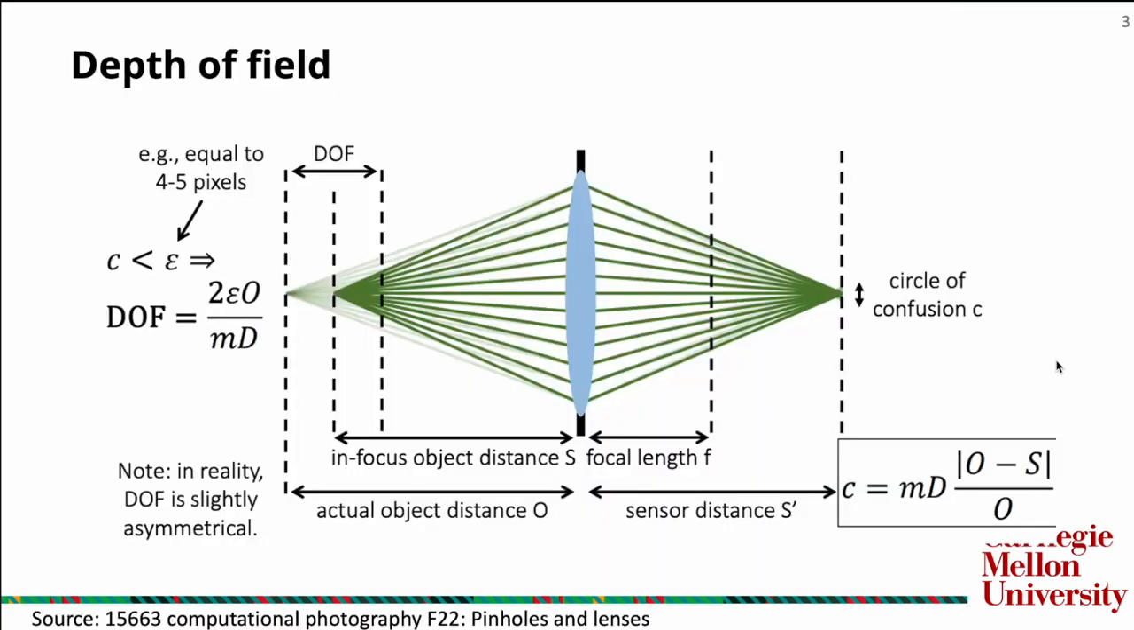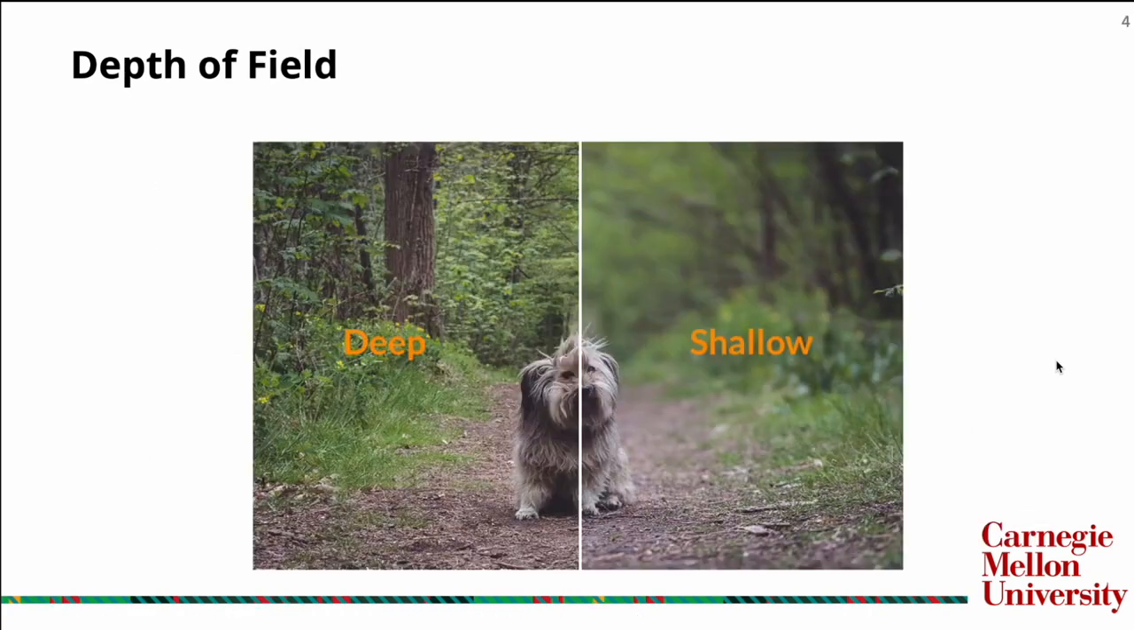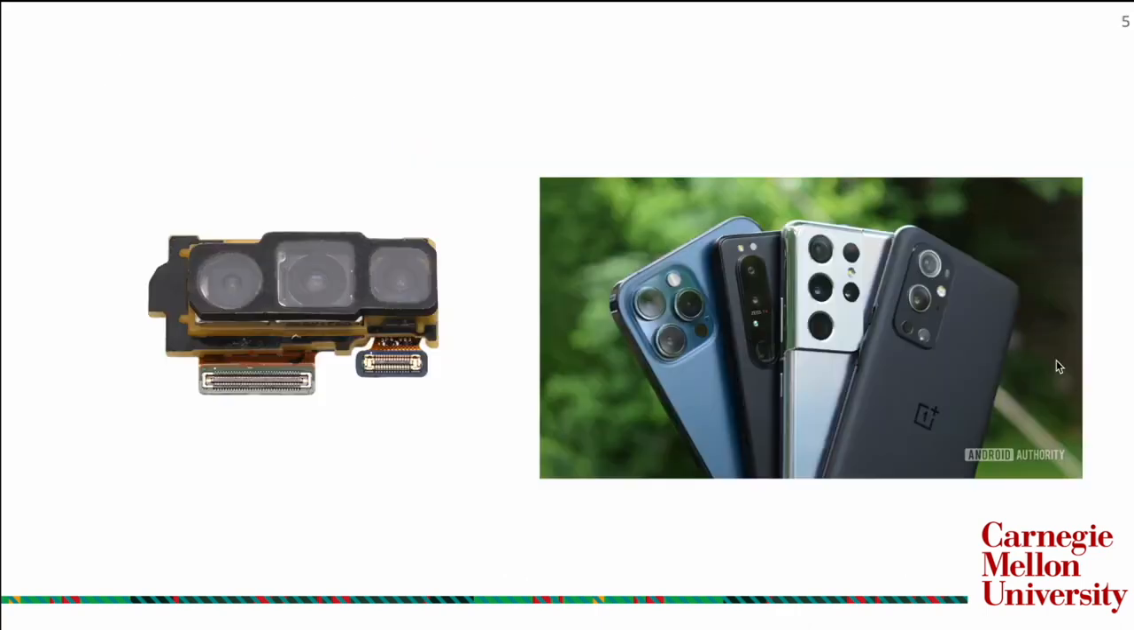Depth of field refers to the distance between the nearest and farthest object in a photograph that appear acceptably sharp. In other words, it is the portion of the scene that is in focus. A shallow depth of field means that only a small part of the scene is in focus, while a large depth of field means that more of the scene is in focus.